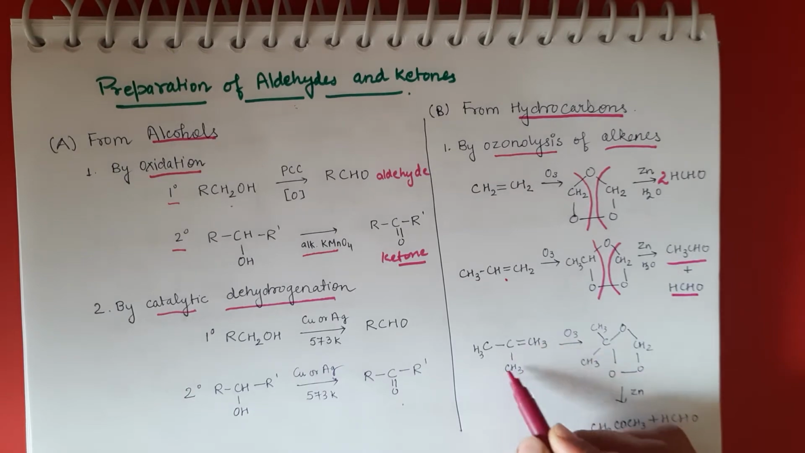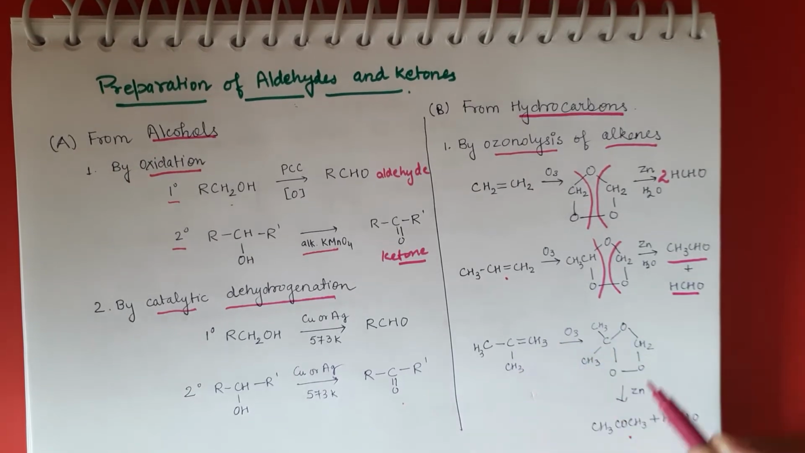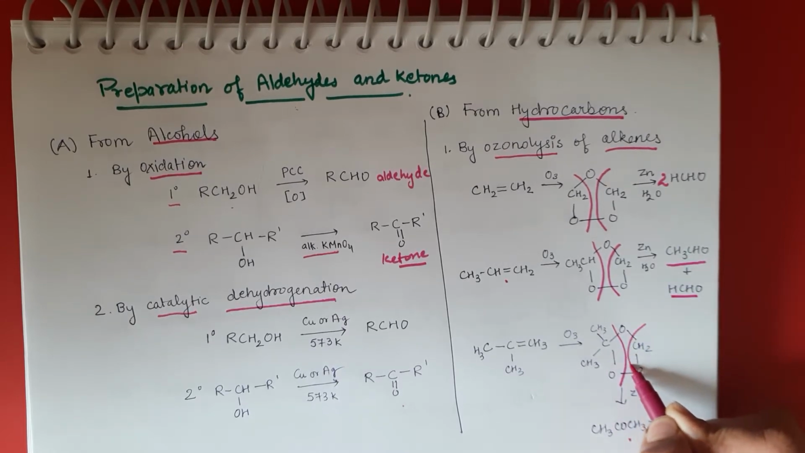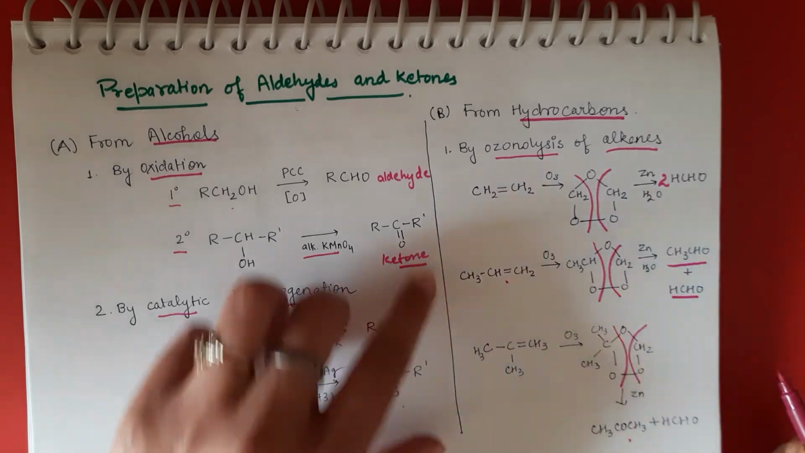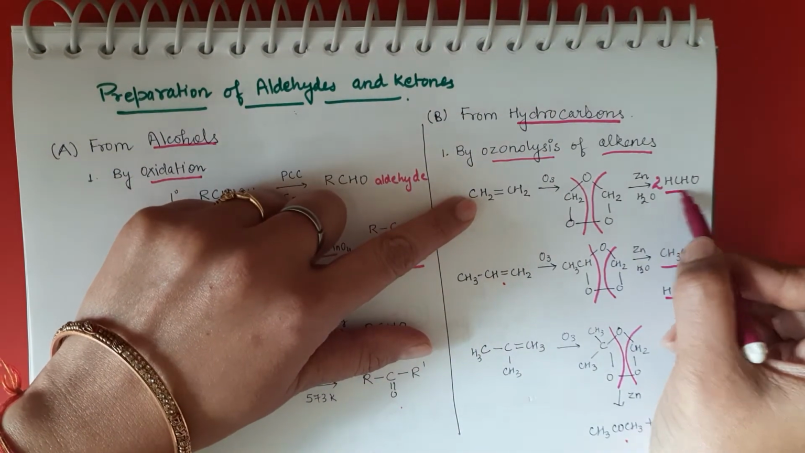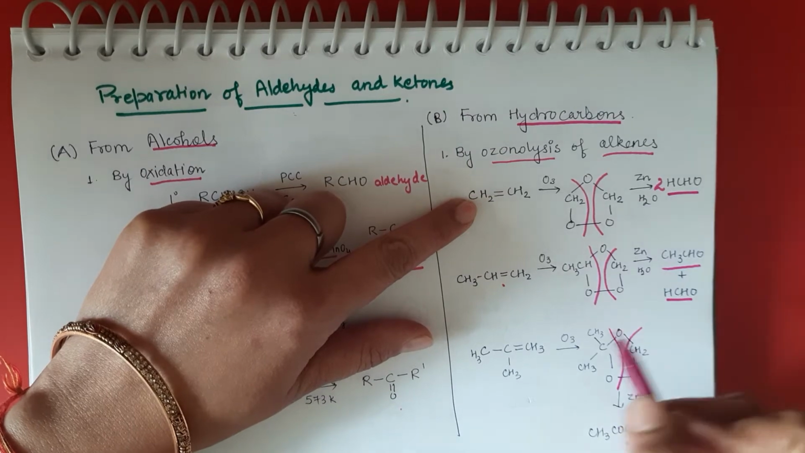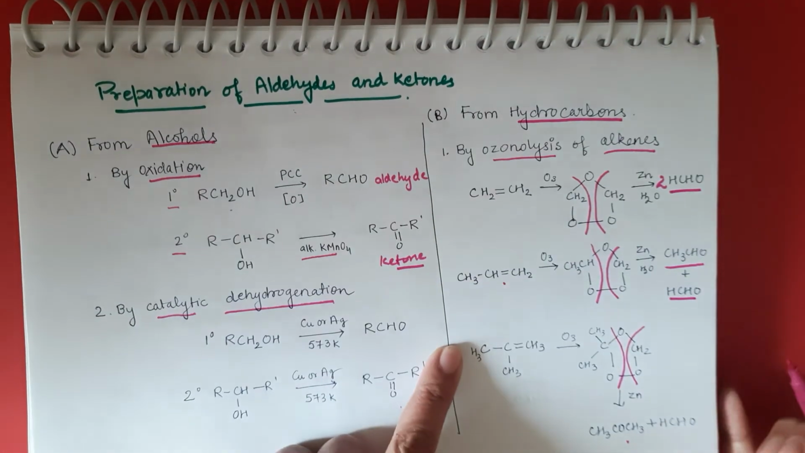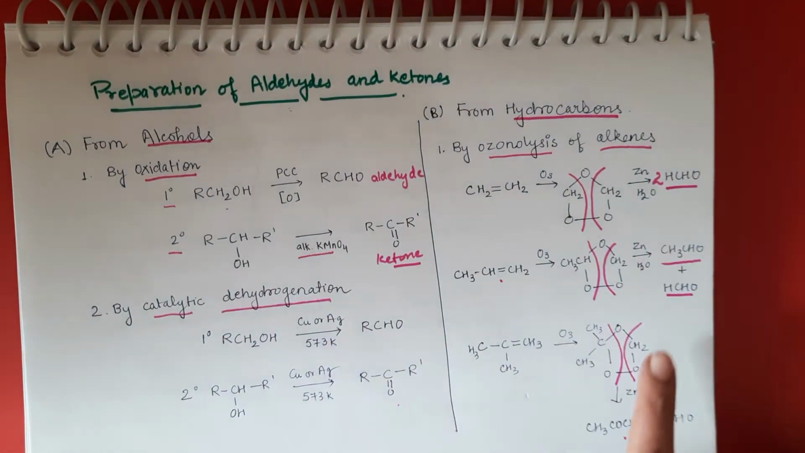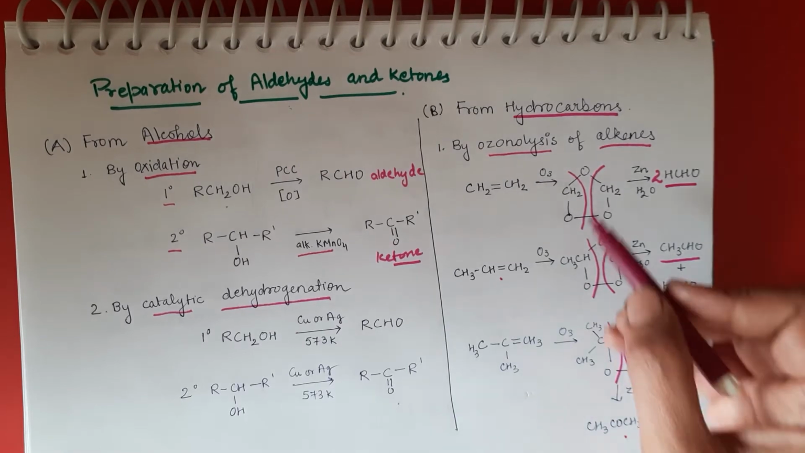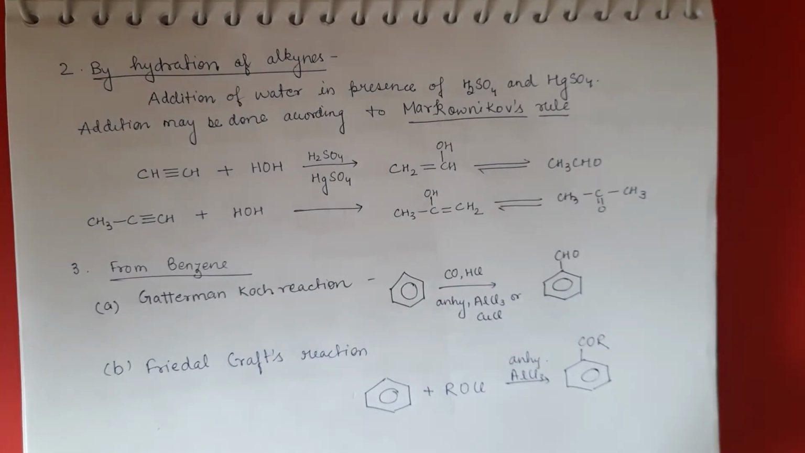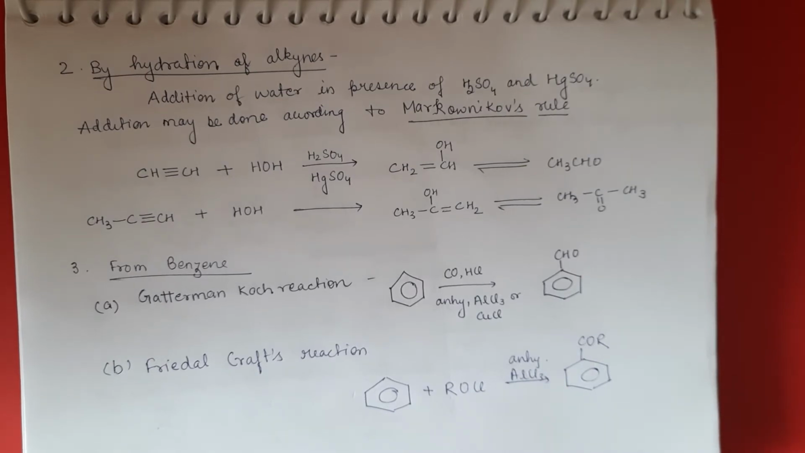Again, if we take an unsymmetrical alkene with a side chain, the process of breaking of bond will be the same, and we will get two different types of product. So in symmetrical alkene, we will get two molecules of HCHO, and if we take unsymmetrical alkene, we get two different types of products. You have to remember that, and how the cleavage is taking place, as you can see here. So by reacting the alkene or alkyne, we can get ketone and aldehyde.